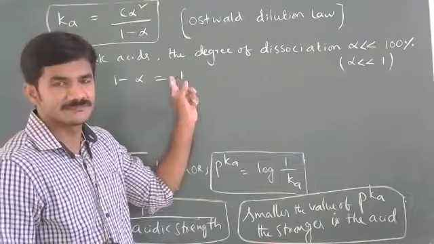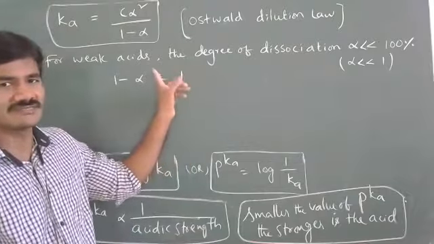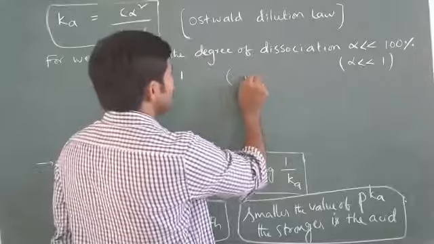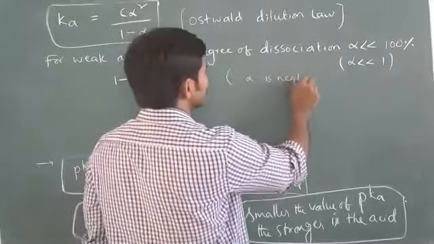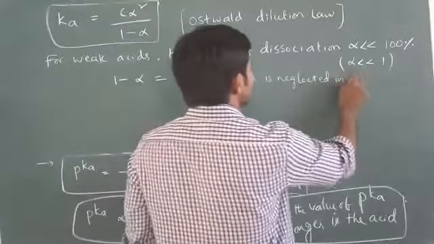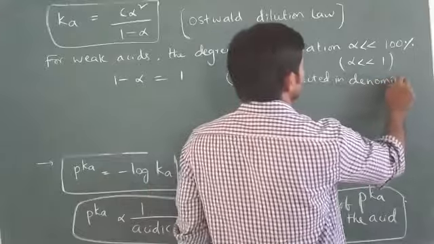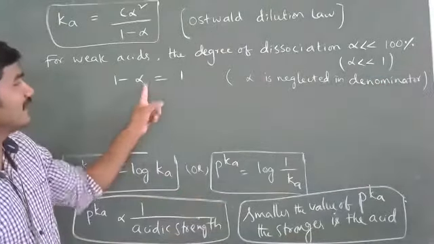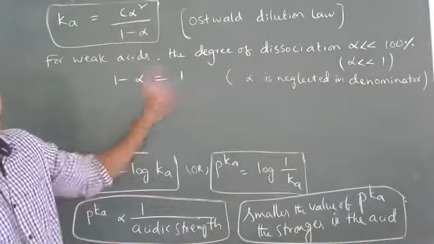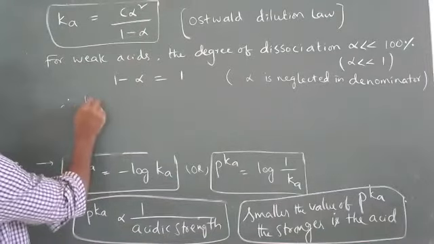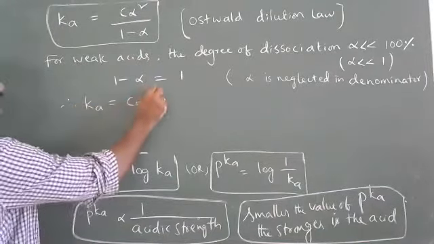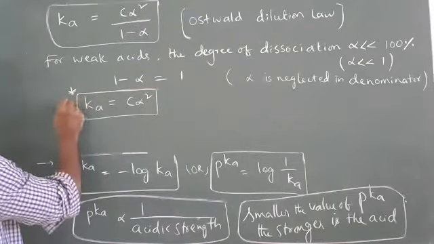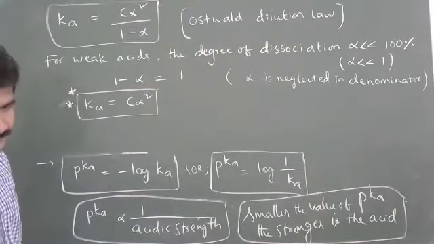Do you agree? Do you understand why I have written 1 minus alpha as 1? Alpha is neglected in the denominator. So I neglected the alpha in the denominator, and 1 minus alpha I write as 1. So what is remaining now? Therefore, Ka is equal to C alpha square. This is an important formula.